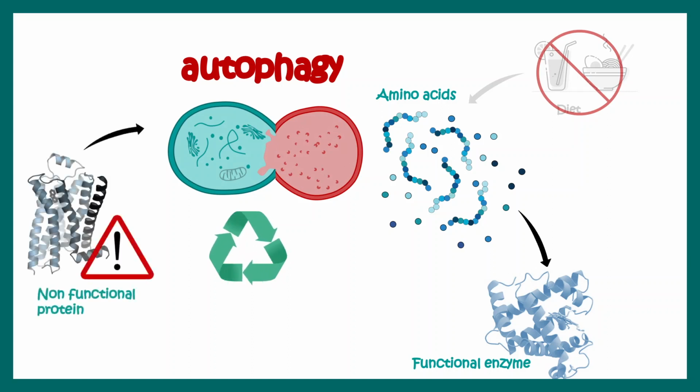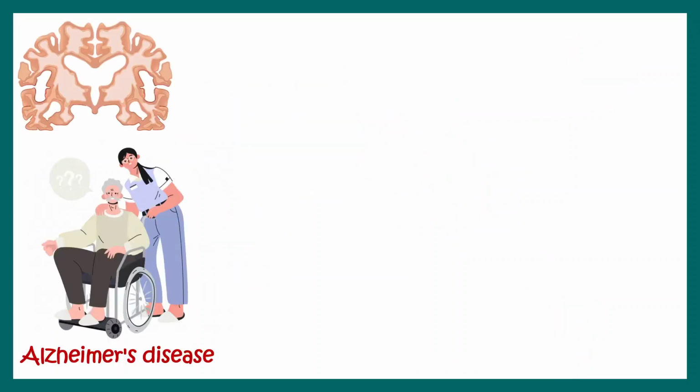It takes all the non-functional protein, degrades it, and gets all the amino acids, which are the building blocks of proteins, and from that the cell can build a functional enzyme. It makes a lot of sense how, under a stressed situation, all the unnecessary garbage can be recycled to make whatever we need at that moment. This is a minimalistic approach that the cell takes for efficient nutrient recycling.